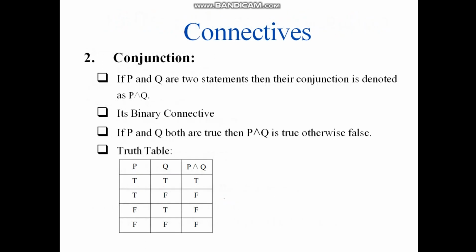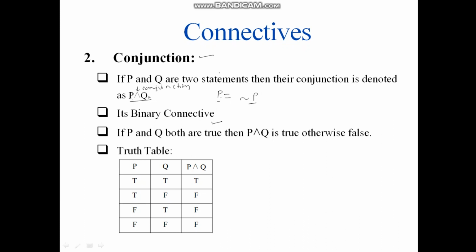Let us go ahead to the next connective, and that is called conjunction. So what is a conjunction? Conjunction is a binary connective, and what we are going to do over here is connect two statements. The previous one was over only one statement P, and over that we were doing not P. So whatever the single statement is, over that we apply the operation. Now here it is binary. So if P and Q are the two statements, then we can do P conjunction Q. So this is conjunction.